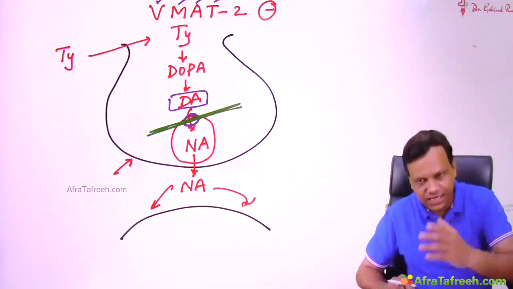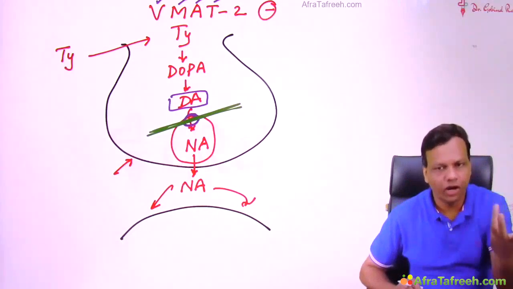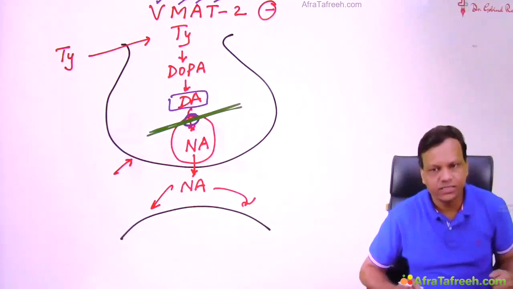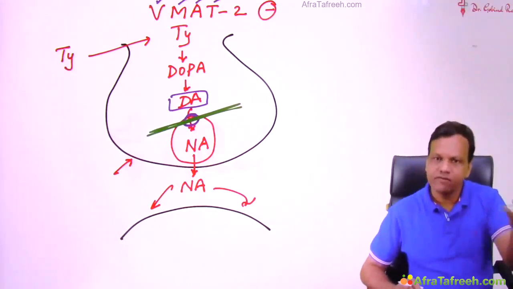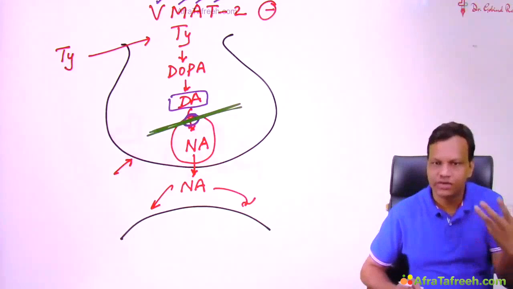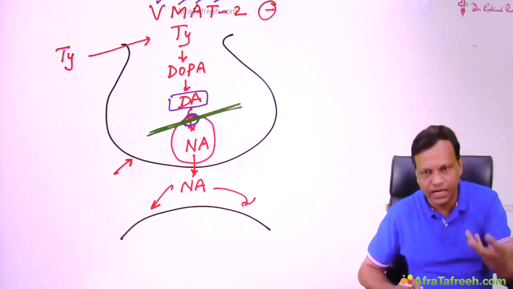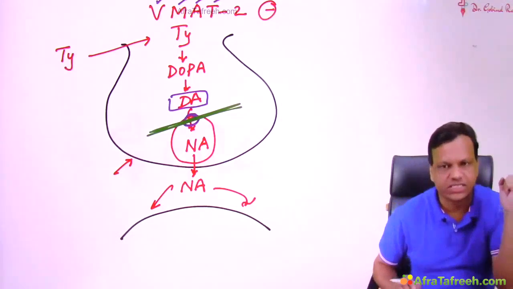we can decrease the entry of dopamine. So noradrenaline will not be produced, and sympathetic activity will decrease. But we will also decrease the level of serotonin. So we can cause a deficiency of dopamine, noradrenaline and serotonin with the help of these drugs.